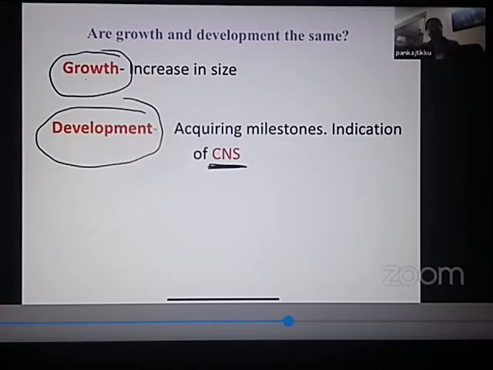So we assess the growth of the child. We ask the milestones and assess the development of the child. And if both growth and development are normal, then we tell the mother, your child is absolutely normal. So I'll again repeat, what is growth? Increase in the size of an individual. What is development? It is acquiring milestones, which indicates that the brain of the child is absolutely normal. And for a normal child, both of them should be normal, then only this child will be normal.